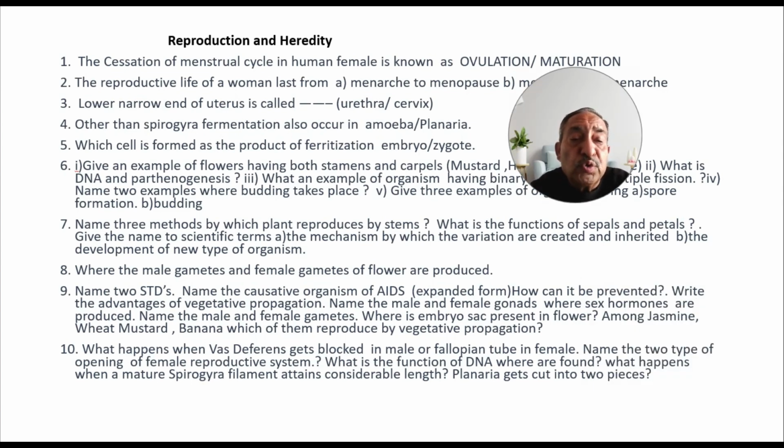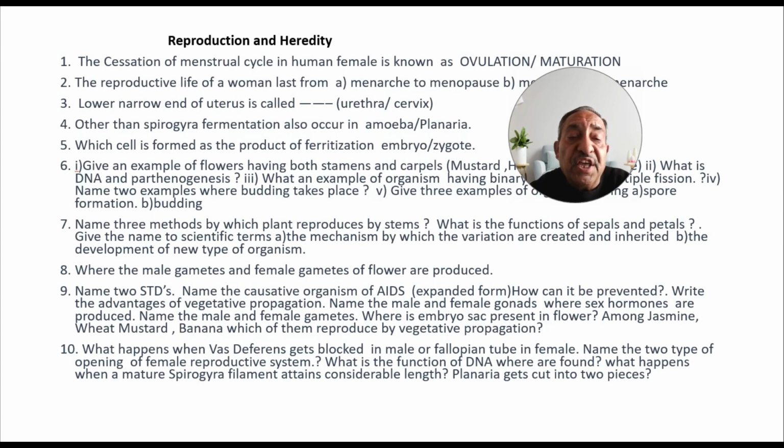Name two STDs. Name the causative organisms of AIDS, expanded form. How can it be prevented? Write the advantage of vegetative propagation. Name the male and female gonads where the sex hormones are produced.